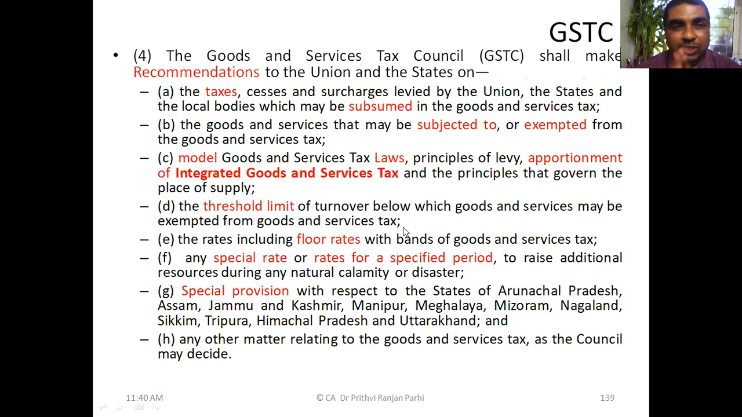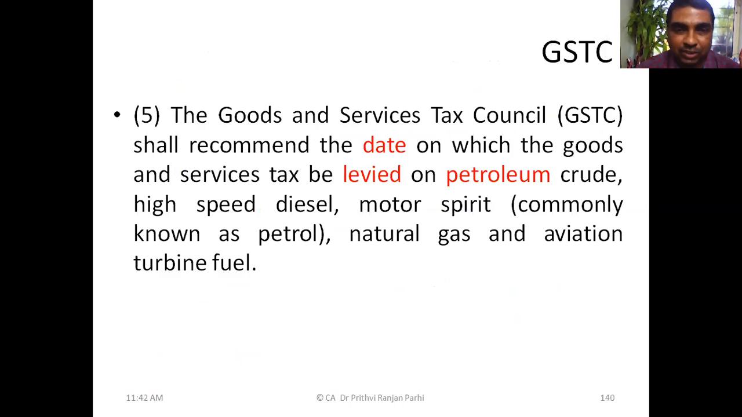The GST Council takes various decisions. They make recommendations on which taxes need to be merged with GST, which goods or services need to be exempted, what the model tax law should be, how the tax collection can be distributed among center and states, and what the threshold limit for registration is. Like this, many things. Also which goods will have special rates applicable, and which areas can have special provisions in the GST law. These kinds of decisions and recommendations are made by the GST Council.